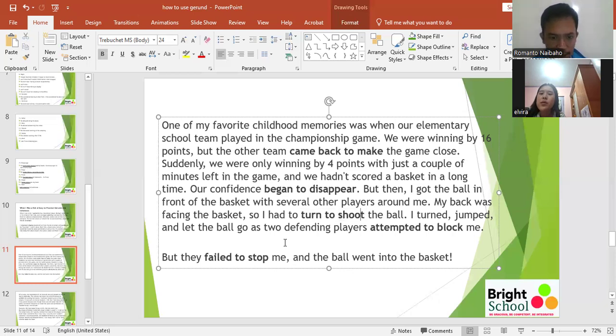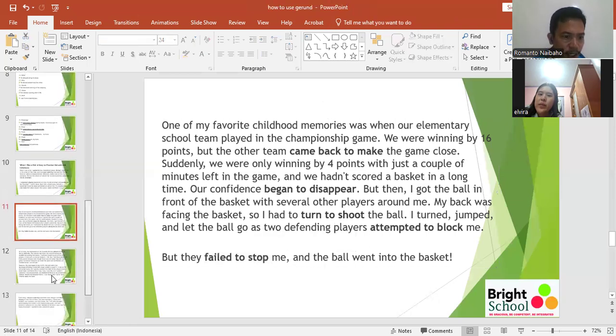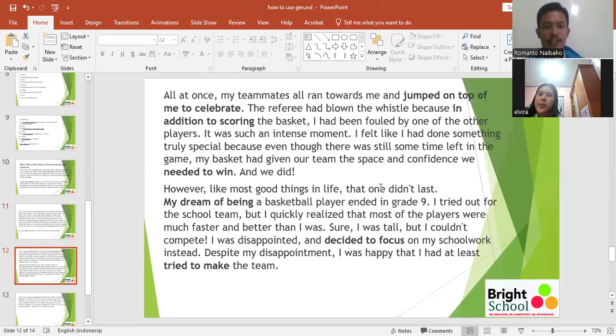Okay. Next, I turned, jumped, and let the ball go as two defending players attempted to block me. Attempted to block me. Can you change this using gerund? Attempted blocking me. Yeah, attempted blocking me. Nice. But they failed to stop me. Can you change this into gerund? They failed stopping me. Okay. Stopping me. Next, please, you read.